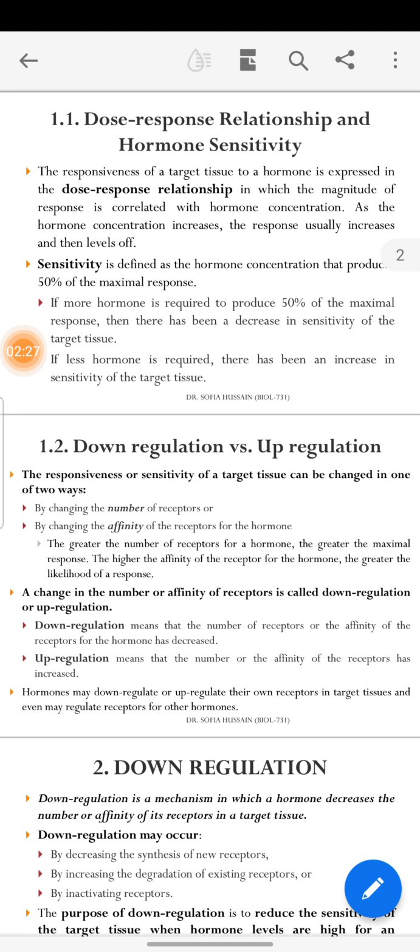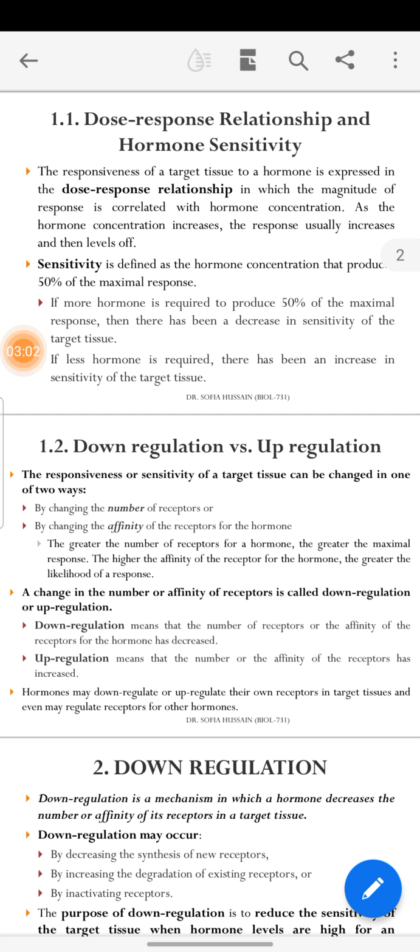Sensitivity is defined as the hormone concentration that produces 50% of the maximal response. If more hormone is required to produce 50% of the maximal response, then there has been a decrease in the sensitivity of the target tissue.